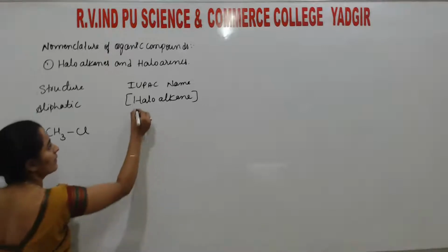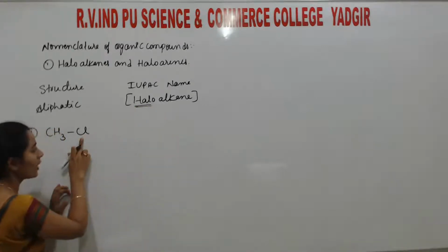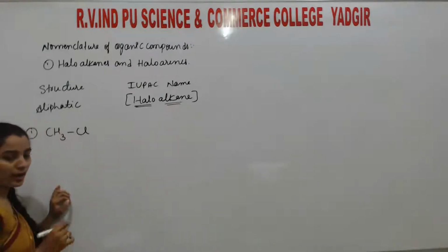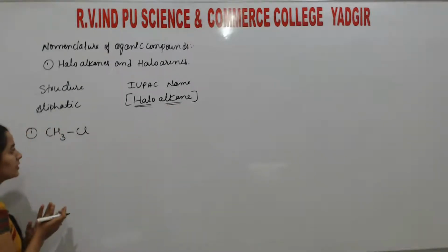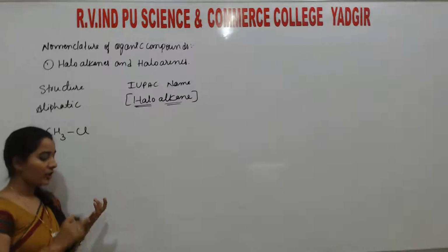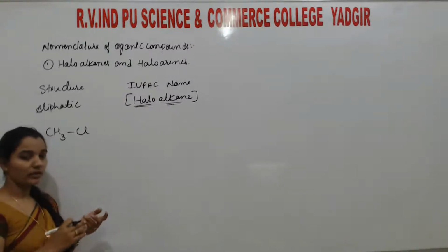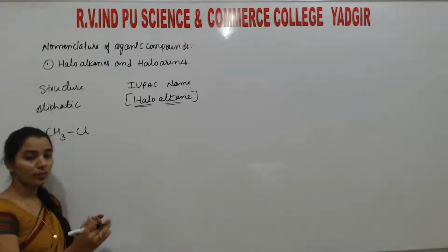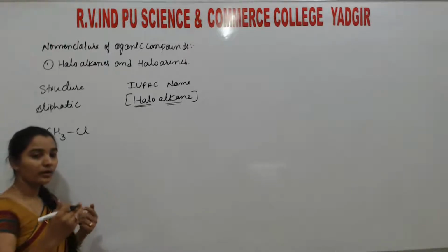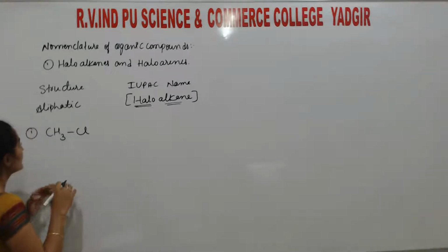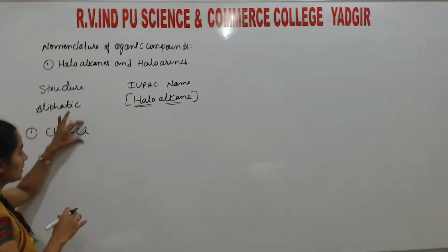So students, the name halo is replaced by the halogen, and the name alkane is replaced by the alkyl group. You are already well aware of this: if 1 carbon is there, that is meth; 2 carbons means eth; 3 carbons means prop; similarly but, pent, hex, and you know that. So here CH3Cl is there.